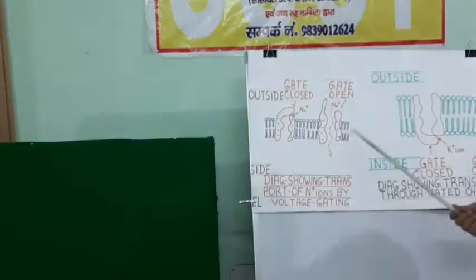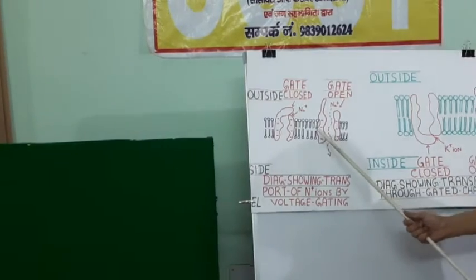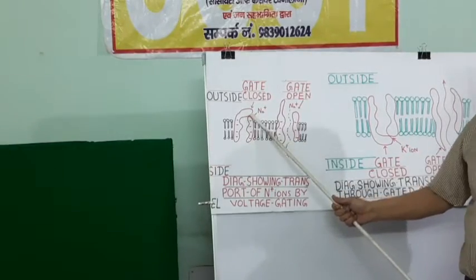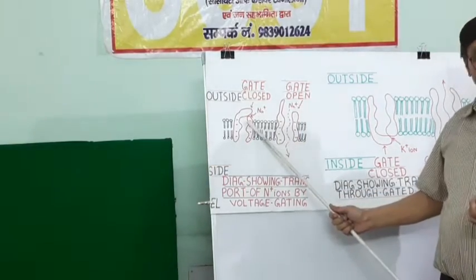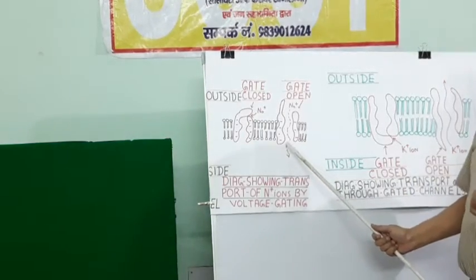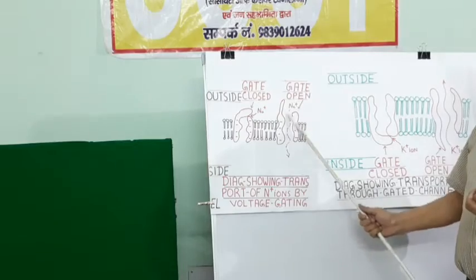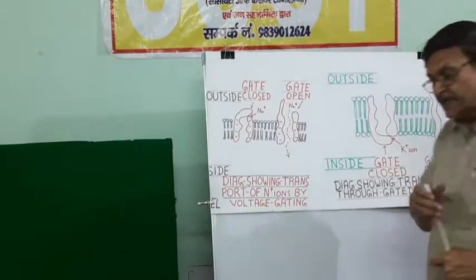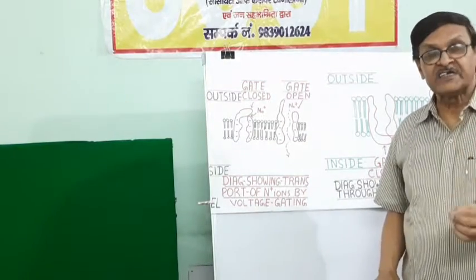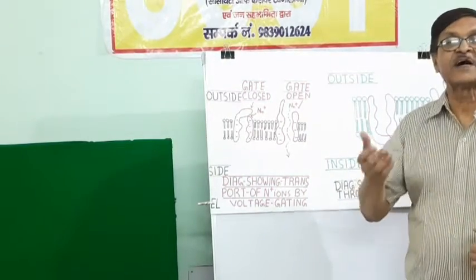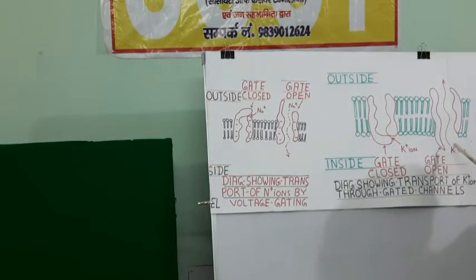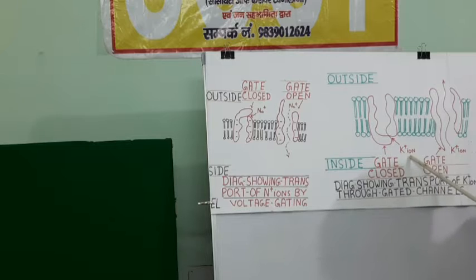In certain protein channels we have gate-like molecules, and these gate-like molecules keep the opening closed, and only whenever it is required, at that time the gate is opened and the molecule is transported. This opening of the gate can be done either by a change in electrical potential difference or sometimes by binding of some chemical ligand.